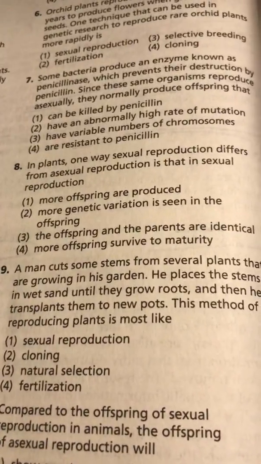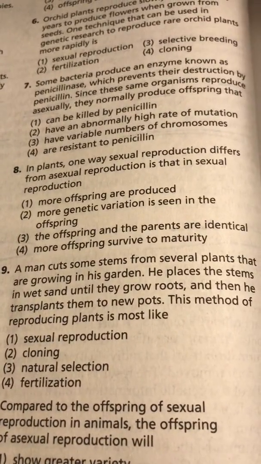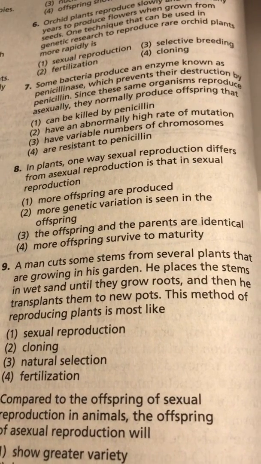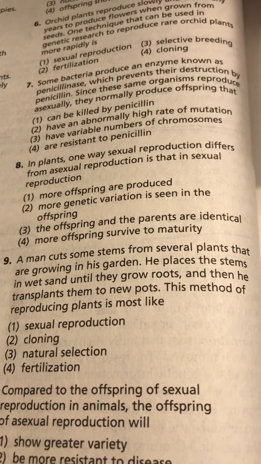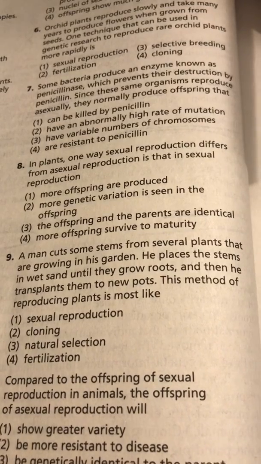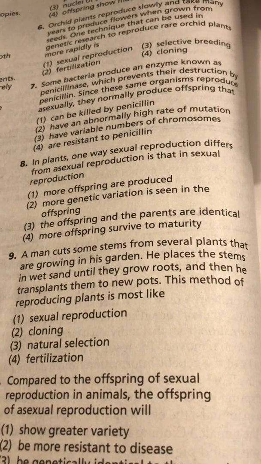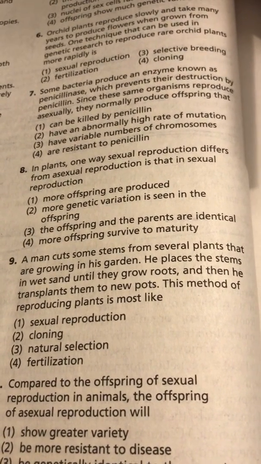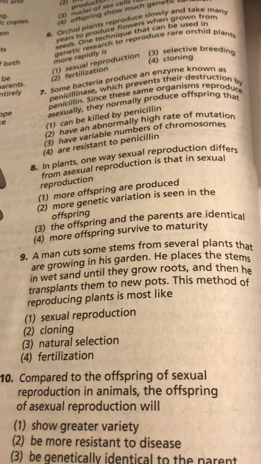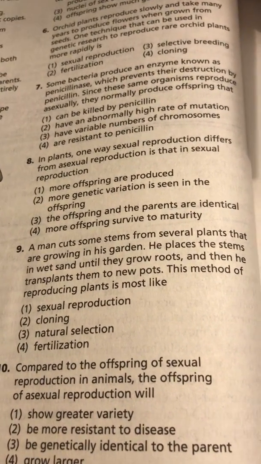Number 8. In plants, one way sexual reproduction differs from asexual reproduction is that in sexual reproduction, 1, more offspring are produced. 2, more genetic variation is seen in the offspring. 3, the offspring and the parents are identical. Or 4, more offspring survive to maturity.